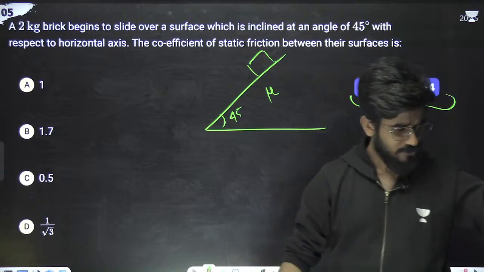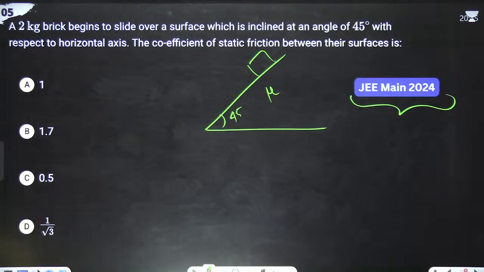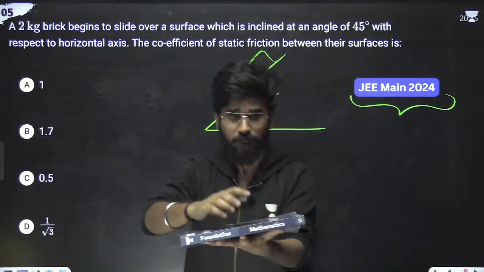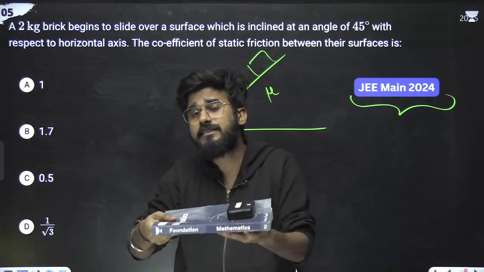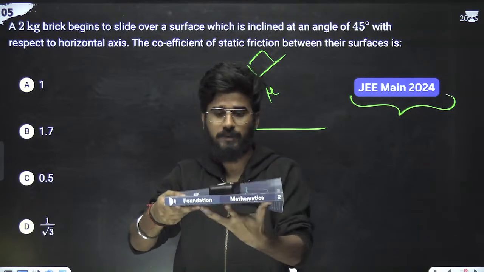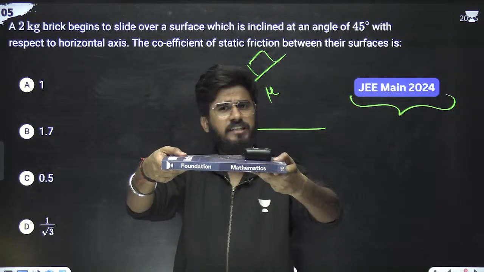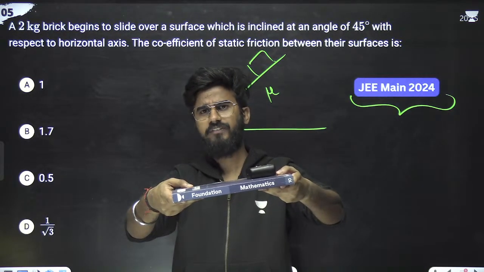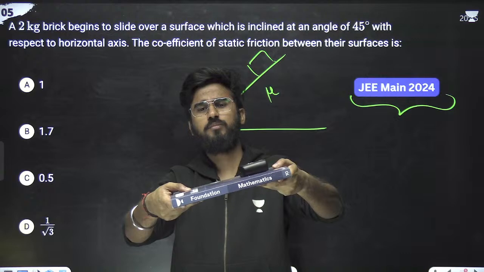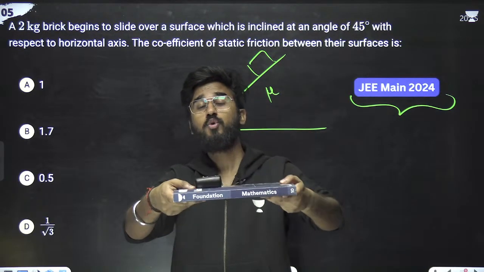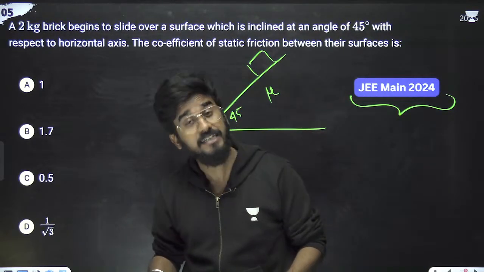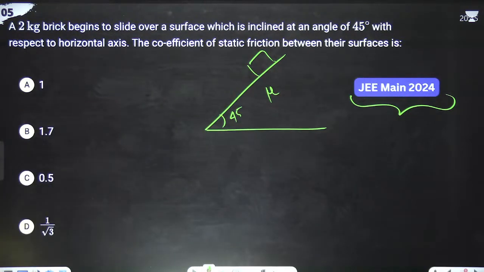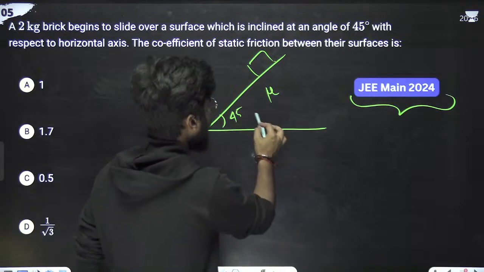Just sliding means what? Just look at me once again. Suppose this is the surface. Now it is saying it has just started to slide down. Suppose it is a horizontal plane. It will not slide down. If we increase the angle of inclination, it is still not moving. Now it started moving. So at a particular angle, when the block started sliding down, that particular angle is called the angle of repose.